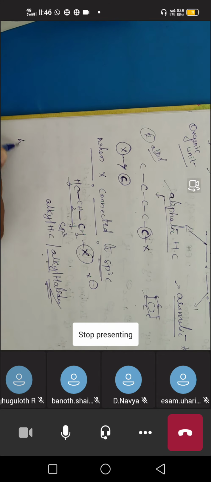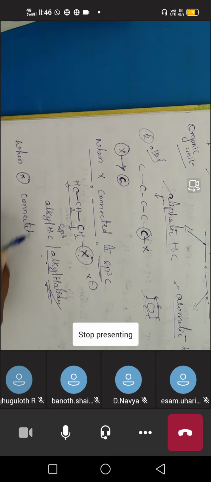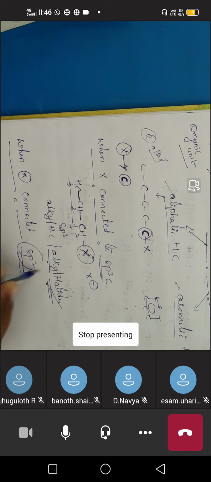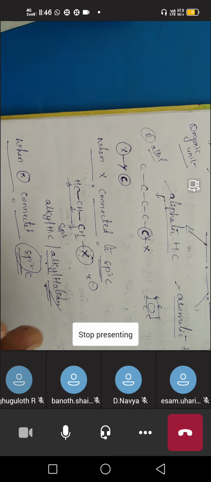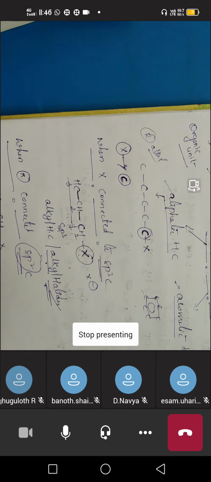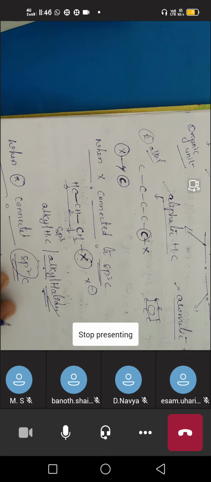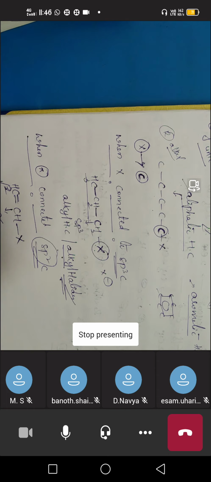Next, when halogen is connected to an sp2 carbon. So what does sp2 mean? If the carbon is undergoing double bond formation, the carbon is in sp2 hybridization. For example, CH2 double bond CHX. See here, X is the halogen connected to a carbon that is forming a double bond, which means the carbon is in sp2 hybridization. This carbon is also in sp2 hybridization.